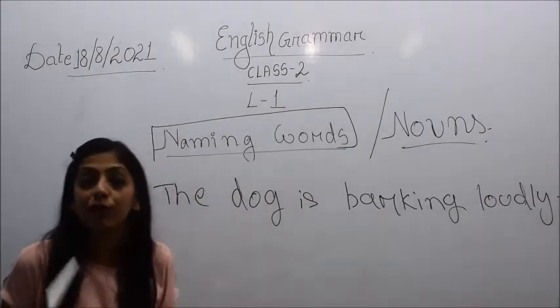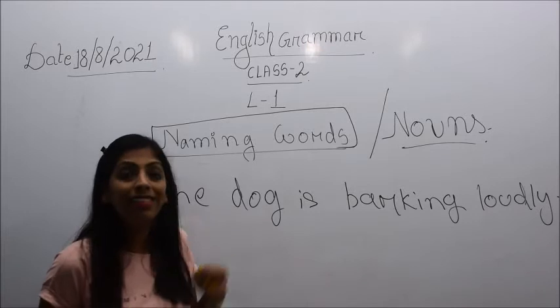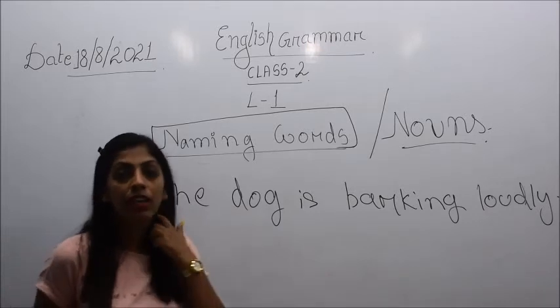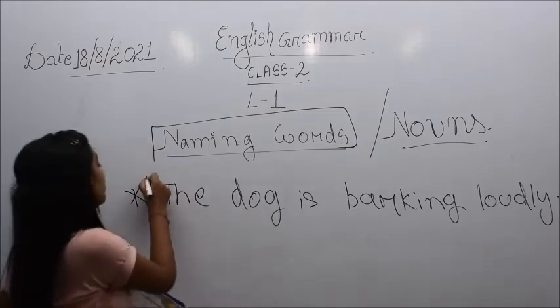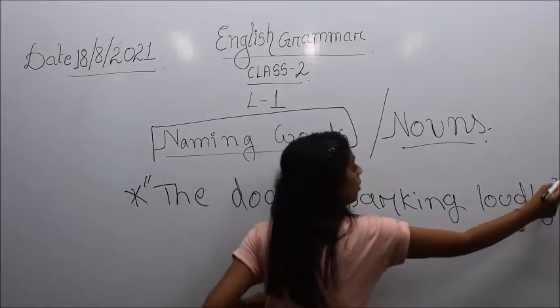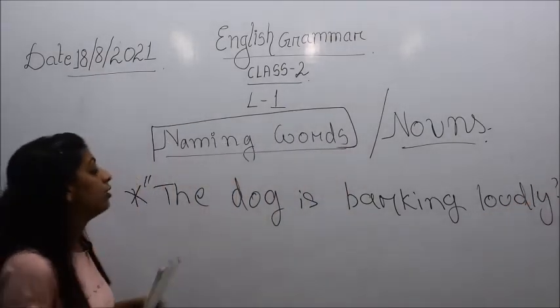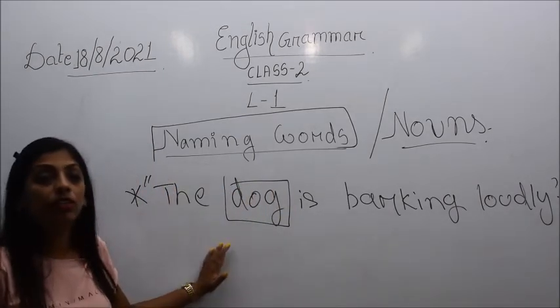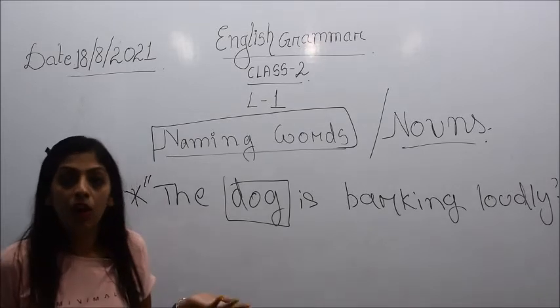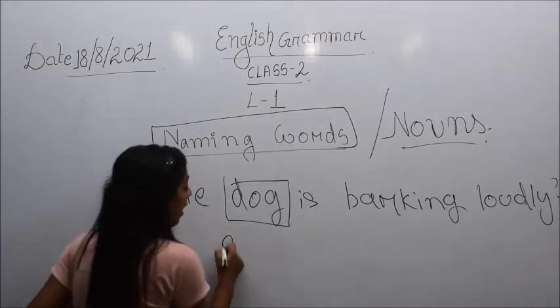So you have to find out which word in this sentence is a noun. Here the word dog is a noun. And why? Because dog is the name of an animal.